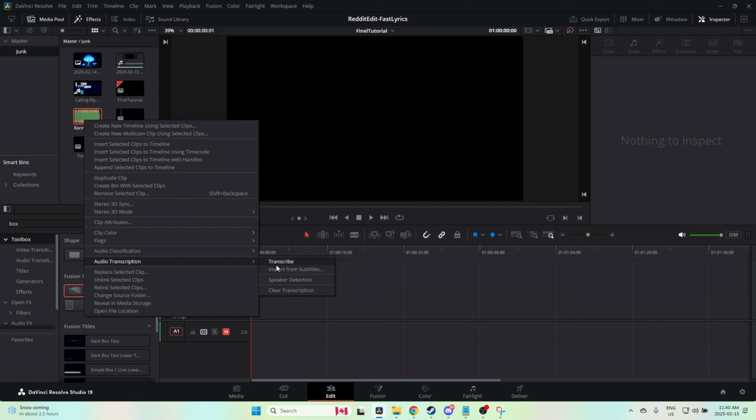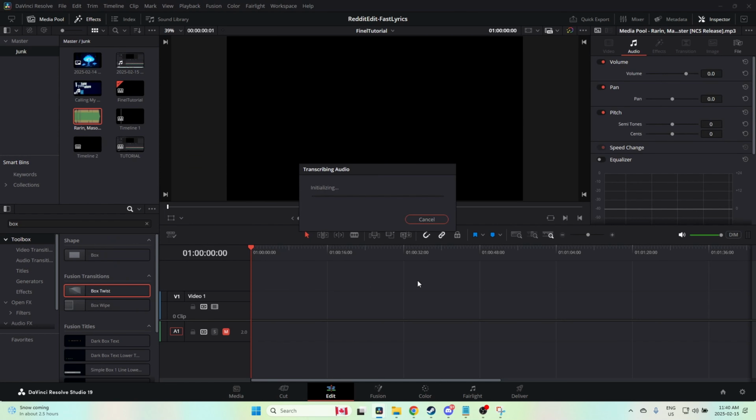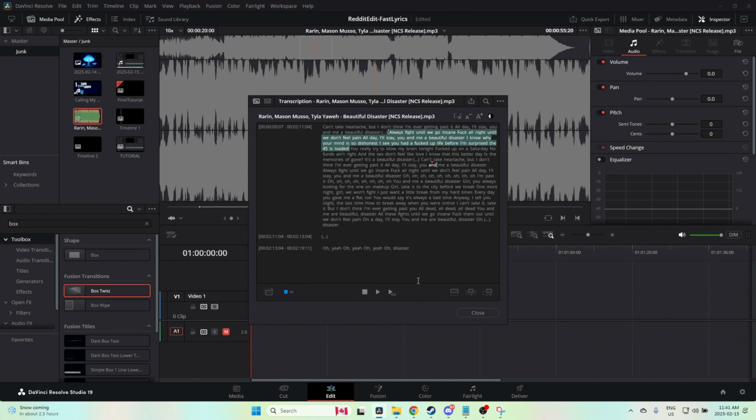And it's very, very accurate. It's not always perfect, but it's usually quite accurate. So Transcription, I'm going to let it chew through this. Should be pretty quick.